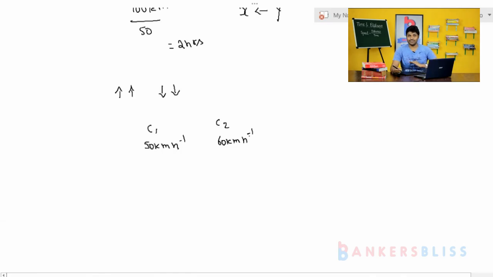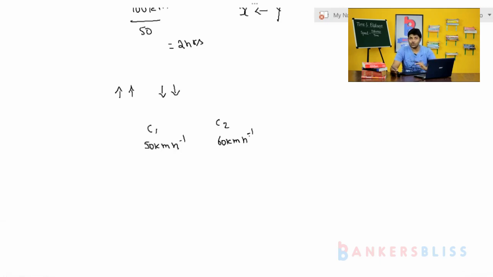So we feel that we have stopped, and the car which is moving beside us is traveling at 10 km per hour, because we feel that the car is moving very slow. Even though the speed of the car is more than ours, we feel that it is moving slow, because we feel that we have stopped and the car is moving at the difference of our speeds. So this is called relative speed.